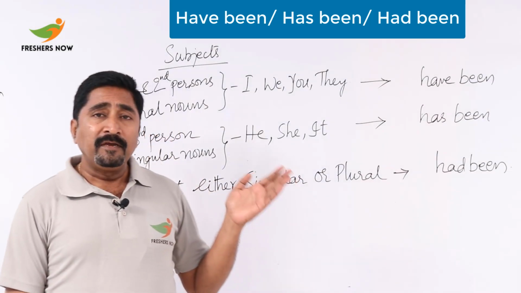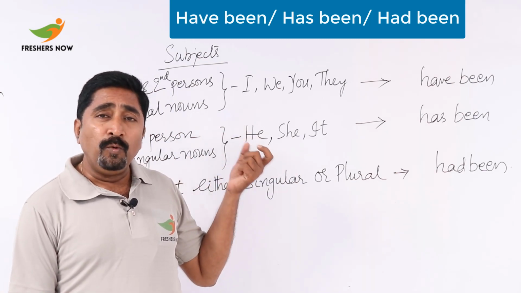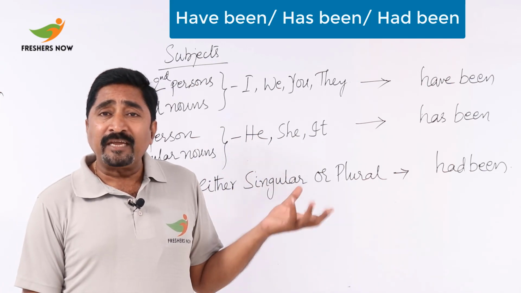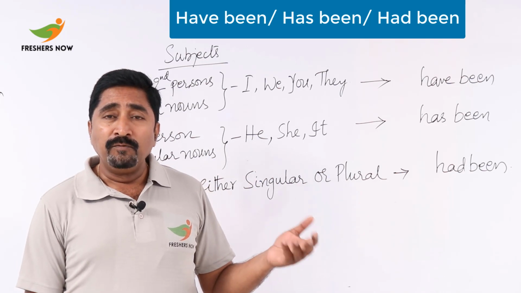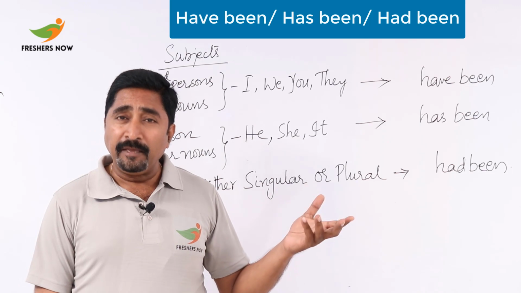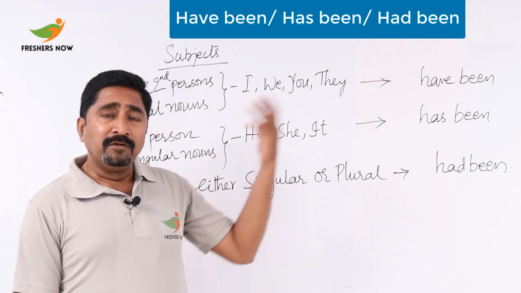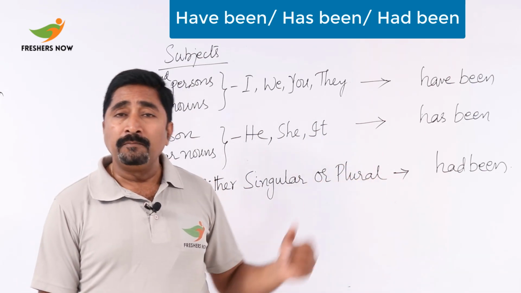Now let's look at the table. It's very clear that when the subjects are first person and second person or plural nouns, I, we, you, they, what do we have to use with these subjects? It is have been.